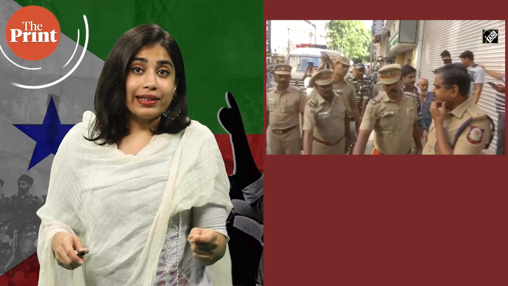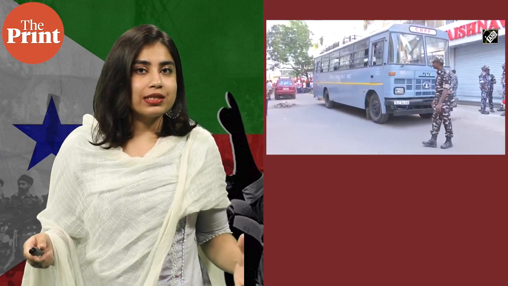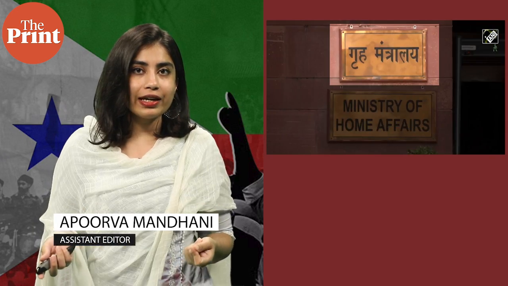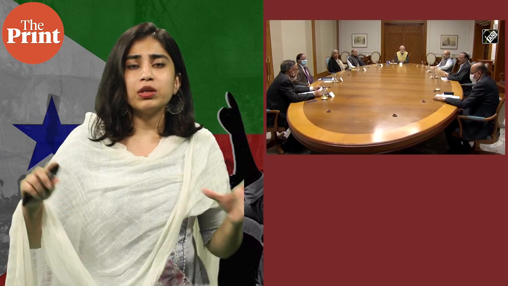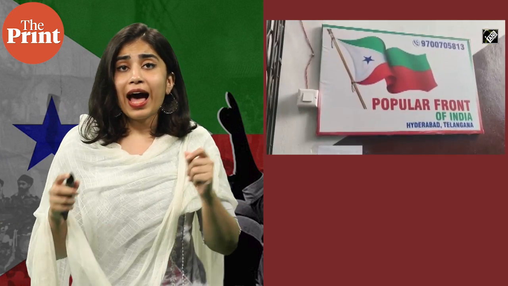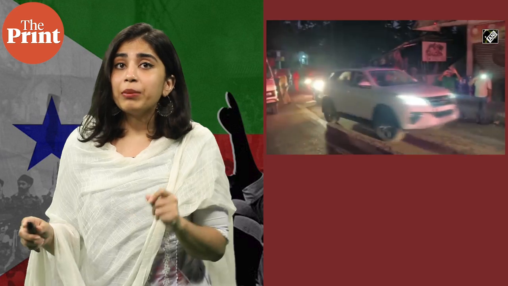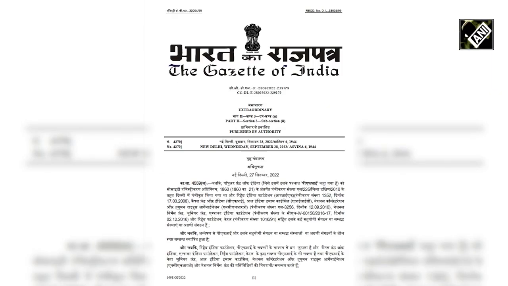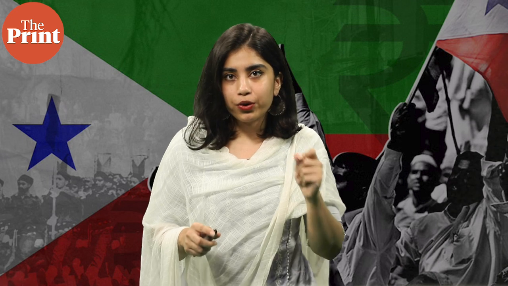Almost 2 months of planning, meetings, and presentations. That's what it took for the National Investigation Agency or the NIA, Enforcement Directorate or ED, and local police forces to conduct several raids over the past few days at the houses and offices of leaders of Islamic outfit, Popular Front of India or PFI, and its allied organizations. And finally, following this, the central government banned PFI on Tuesday.